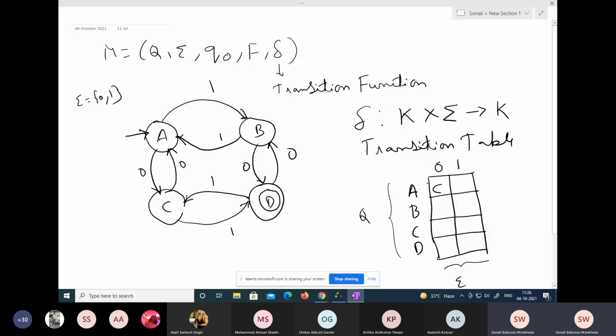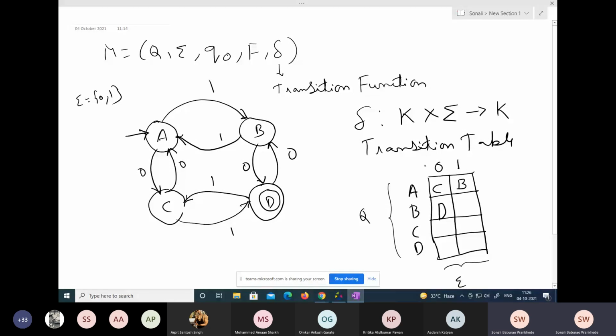Similarly, A for 1. Check when A is going to B, at that time only we are having 1, right? A is sending 1 to B, so we write B over here. Similarly, B for 0. I'm in B. Check B for 0. It's outward, which means it's giving 0 to some other state. B is giving 0 to D, and D is my final state. Now B gives 1 to A, so I write A here.